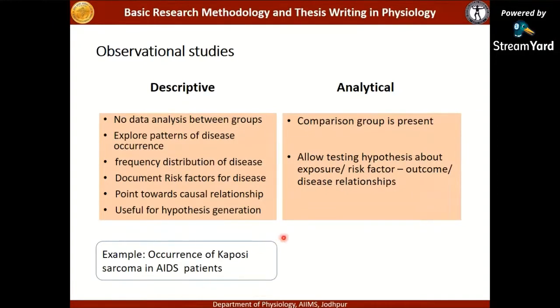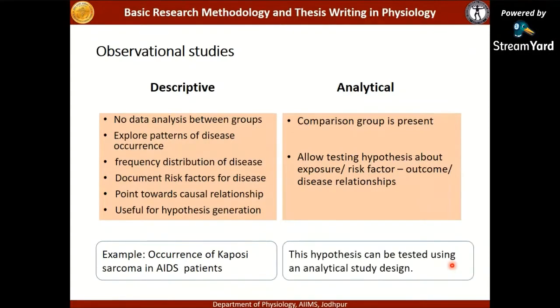These designs are a little better than descriptive because they have a comparison group, and you can compare what has happened in one group with the other group. And these allow testing hypotheses about the exposure-outcome or the risk factor-disease relationships. And they are used for hypothesis testing.